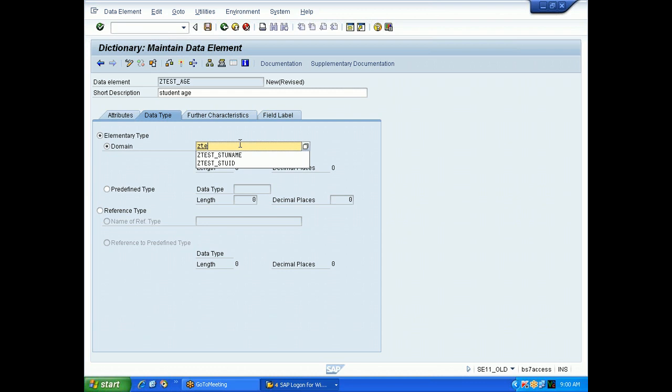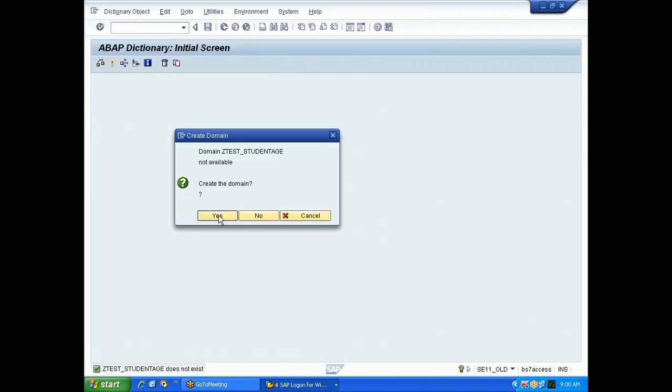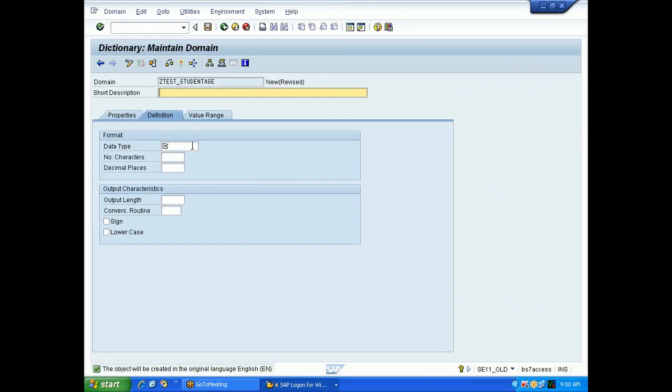Data type. Integer. So Vinod, you are getting it right?